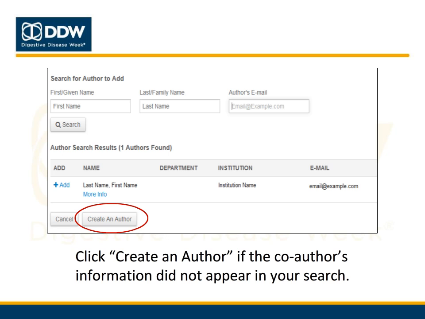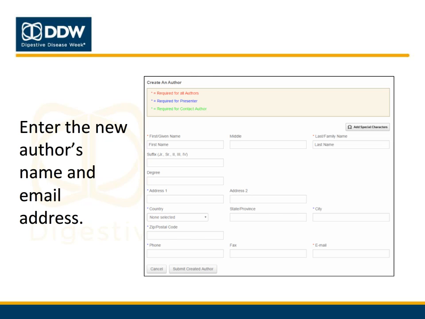If your search did not result in the name of the author you are looking for, click Create an Author. Enter the new author's name and email address. If this person will act as the presenting author, you must also enter full address information. Once you've finished, click the Submit Created Author button at the bottom of the screen to save the new author's information.